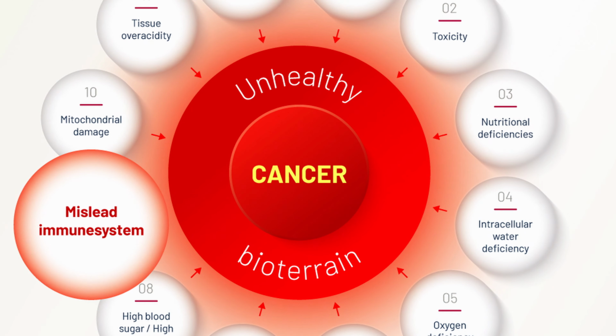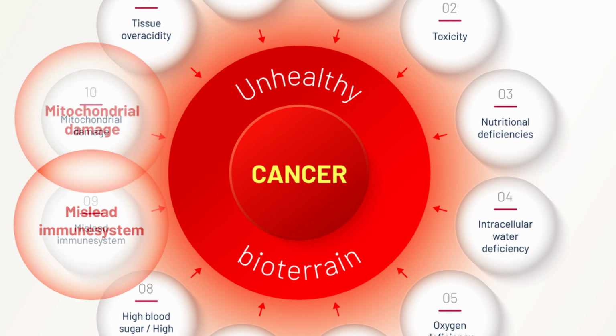Many of these factors cause a misled immune system, and with a misled immune system I cannot control the daily growth of cancer cells that, as we have known for many years, belongs to the nature of man. We all allow a few thousand cancer cells to come into existence every day, and with our powerful immune system we can control this unwanted growth. But if the immune system is misled, the control is gone and cancer will grow and become a disease.